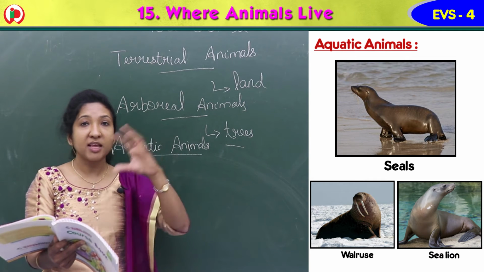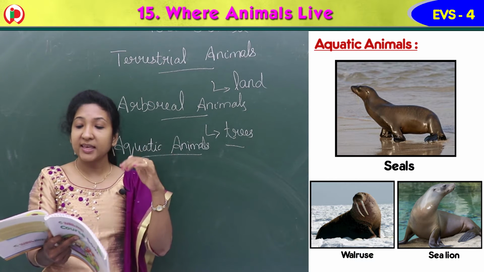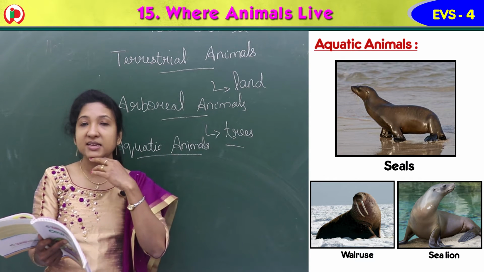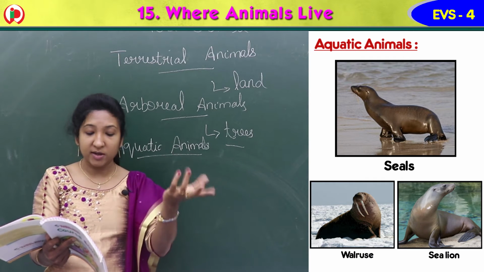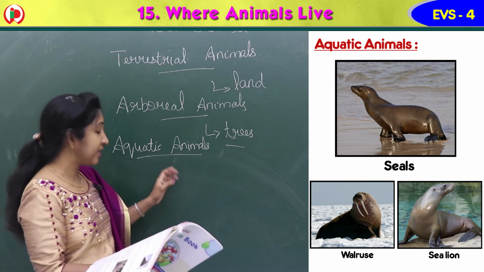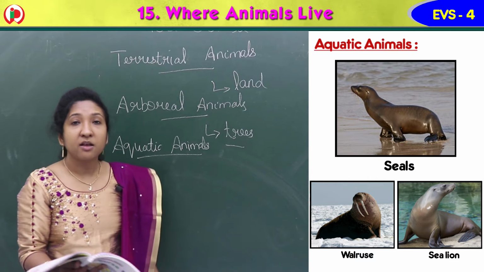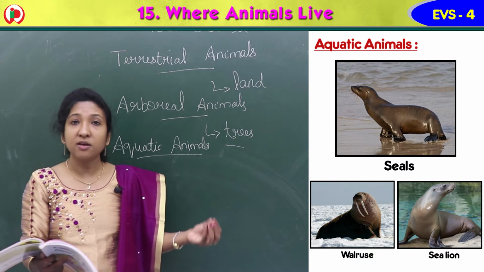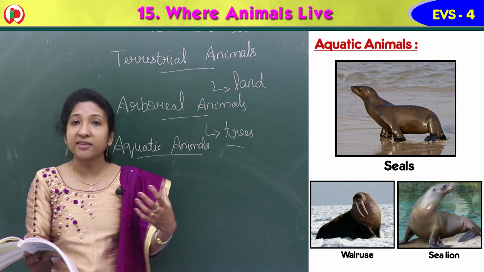Polar region means the region that is full of cold. In these areas we can see walruses, sea lions and all. They live both on land and in the water. So these are aquatic animals. A large variety of animals are there. Many animals like fish, crabs, jellyfish, starfish, they all live inside the water.